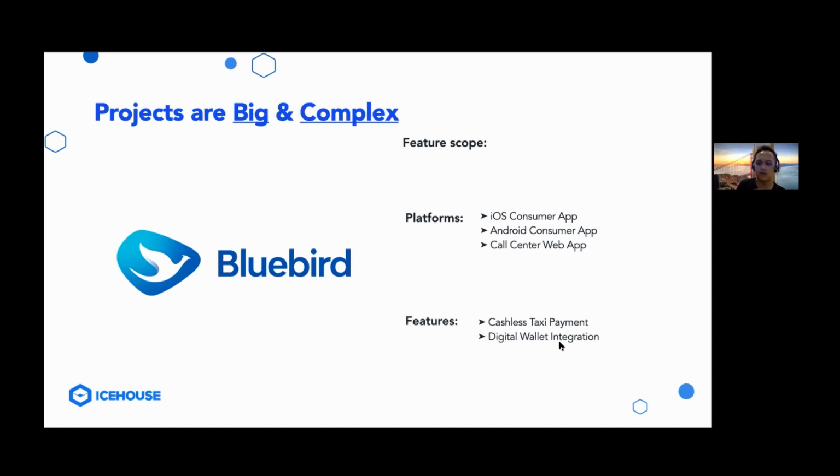So for example, for cashless taxi payment, we integrated with credit card providers, and for digital wallet integration, we also integrated with digital wallet providers like Dana and Link Aja. So we interacted with the teams at Dana and Link Aja to facilitate their payment processes in our apps. So that's regarding Bluebird. What about Lion Parcel?